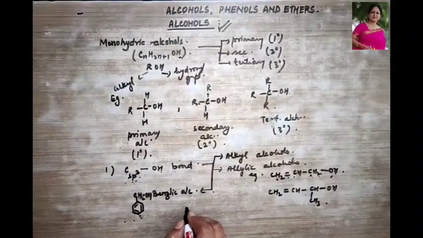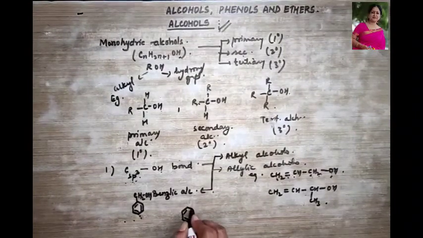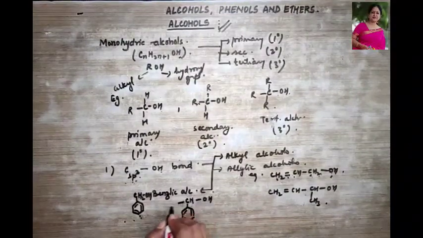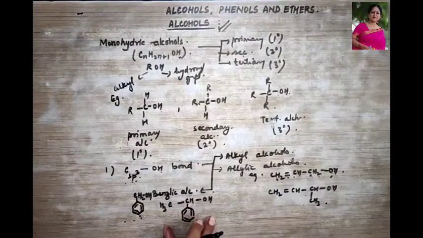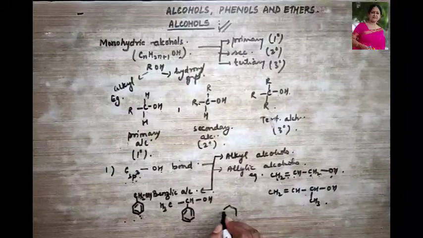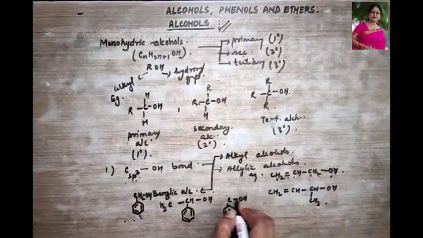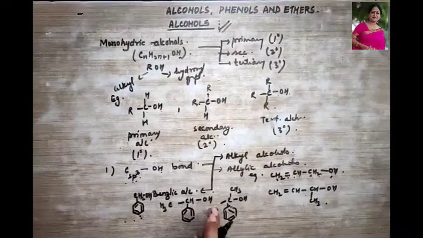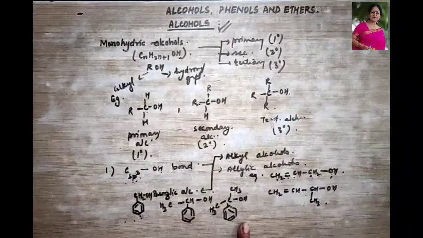Let's see the secondary benzylic alcohol, which can be drawn like this. Here it is attached to CH, this is the OH group and this is the CH3 group. So this is your secondary benzylic alcohol. If you want to see the tertiary benzylic alcohol, it can be drawn like this: C-OH with CH3 and CH3. So this is your tertiary benzylic alcohol.